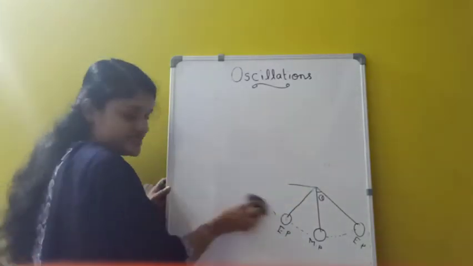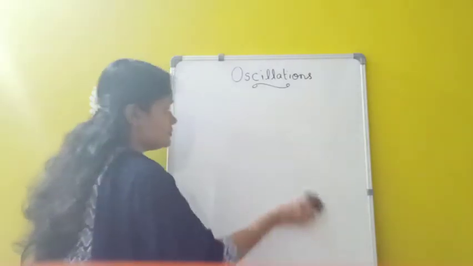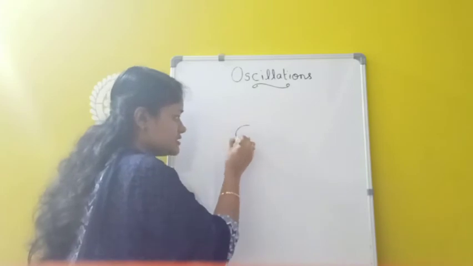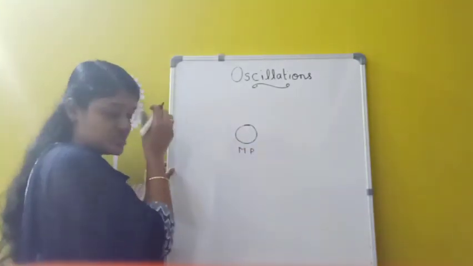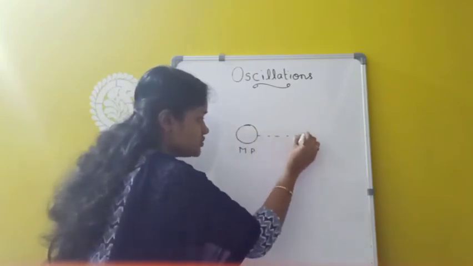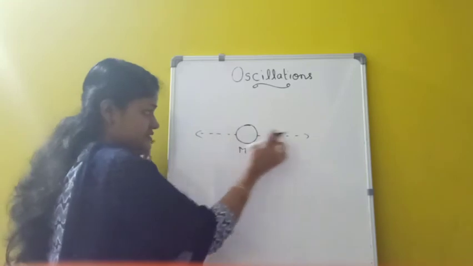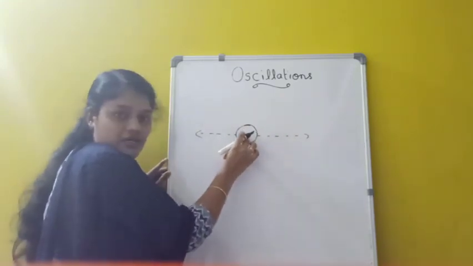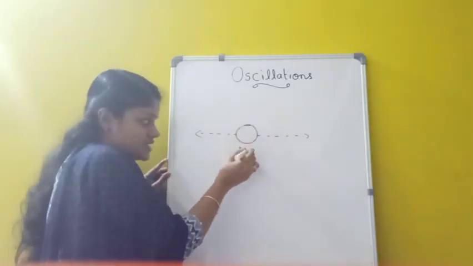So how can we represent the displacement of a particle executing simple harmonic motion? Suppose one particle is executing simple harmonic motion about this mean position, moving to and fro, and this is the amplitude. Maximum displacement can be called amplitude. Suppose this particle is moving along the x-axis about the origin, with the mean position taken as the origin.